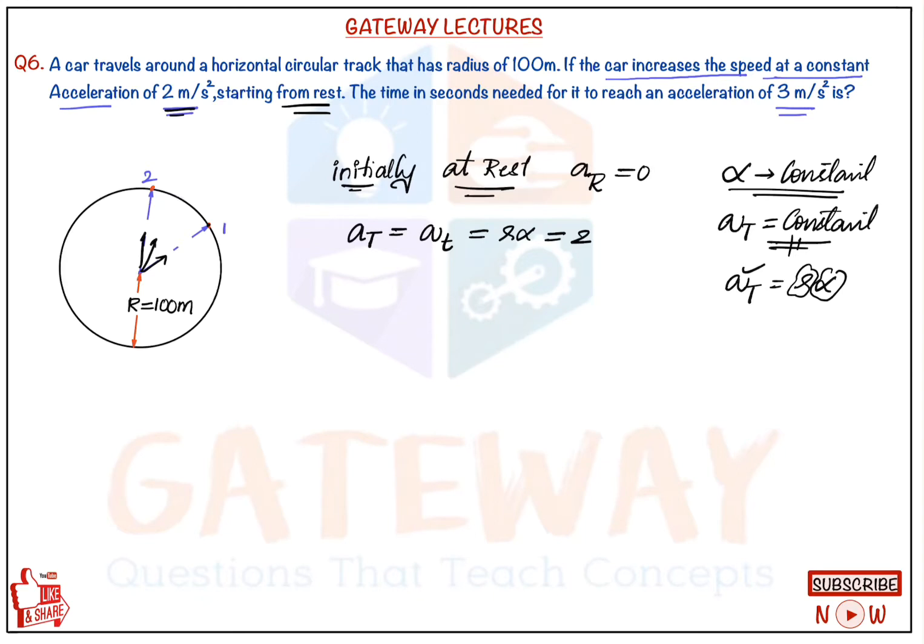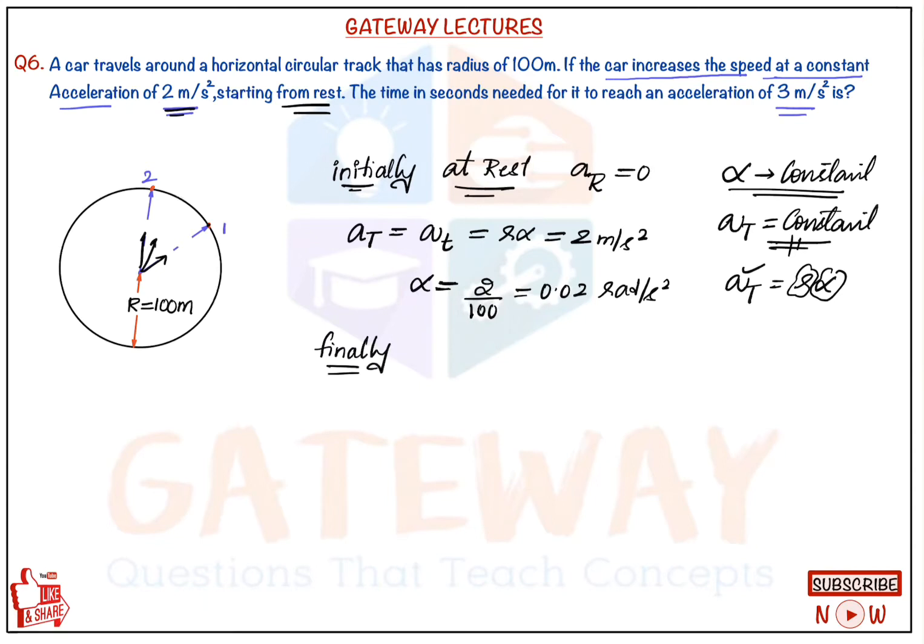So here we got it as 2 meter per second square, which was given in the question. r was known, so we can directly calculate the value of alpha. From this, alpha is equal to 2 by 100, that is 0.02 radian per second square. So the tangential acceleration was known. Next, finally it is having some velocity.